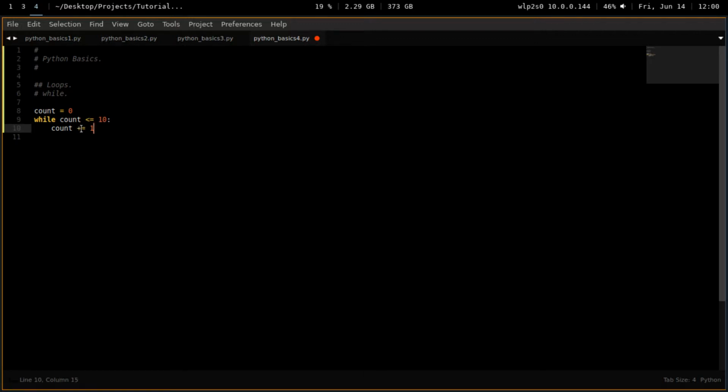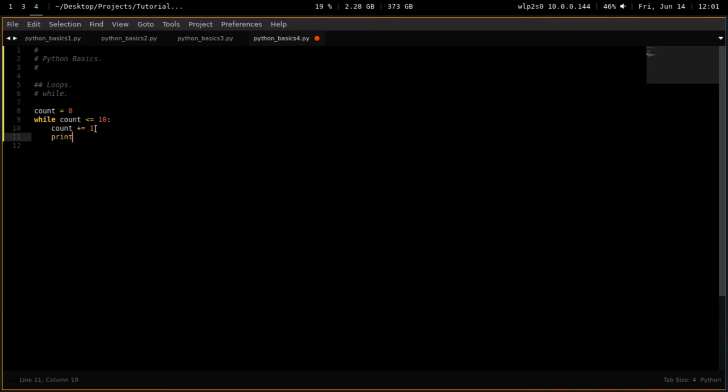Now we're adding 1 to count. So count plus equal 1 makes count 1. And then it starts anew. That's what the while loop does. It gets to the end of its scope, which ends right here, right? And then it starts anew.